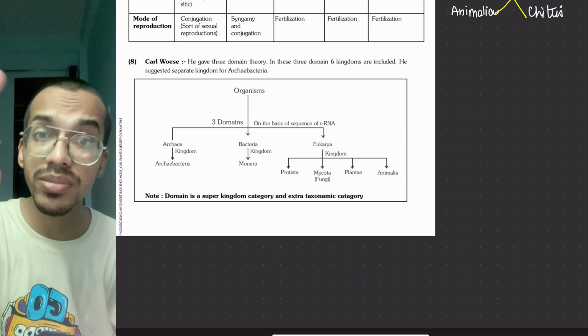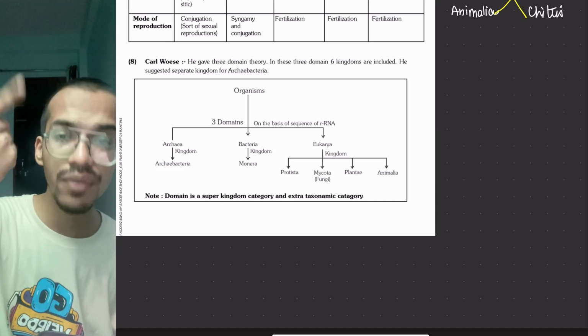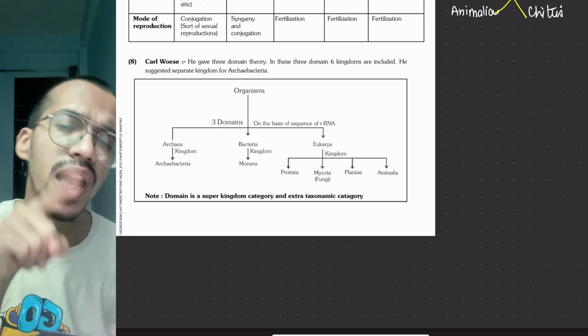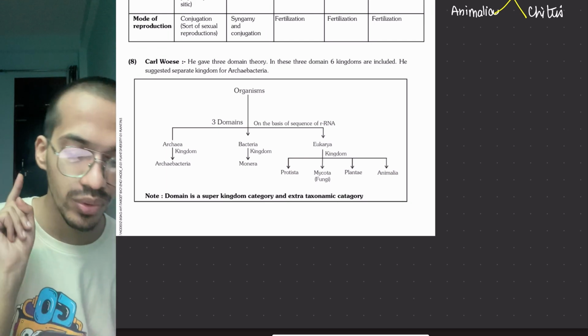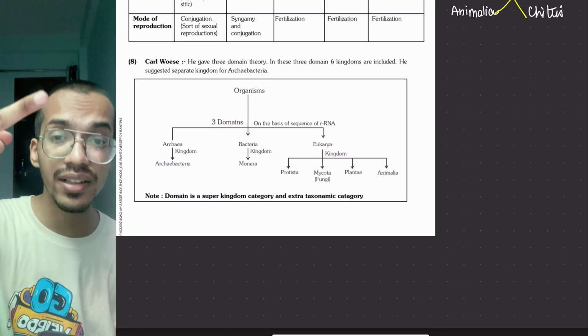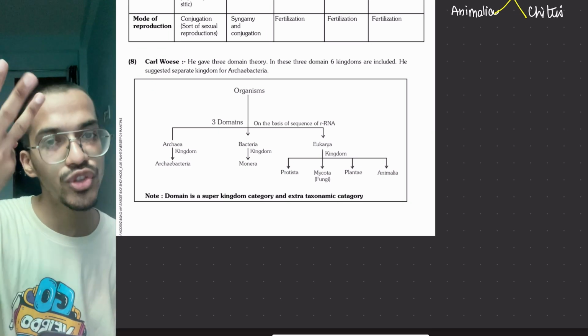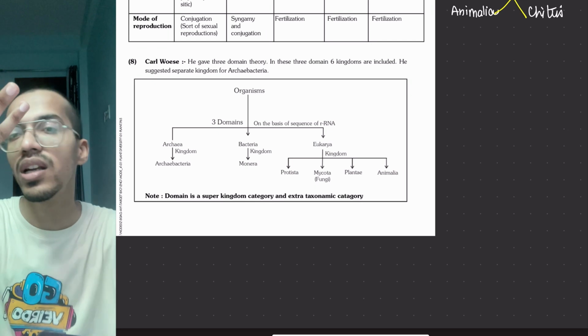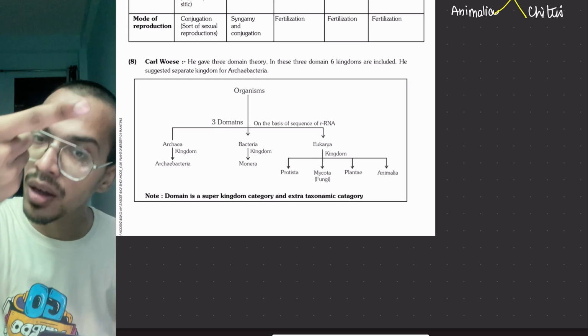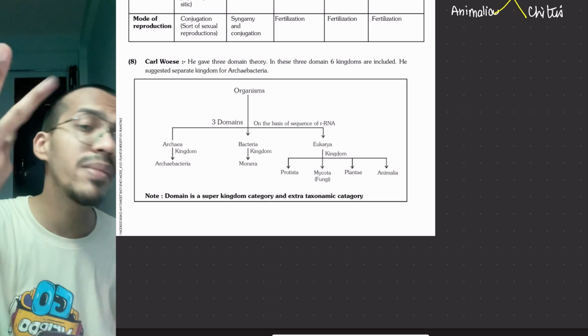The archaea form archaebacteria, which are very different. We will learn about that in kingdom Monera, because R.H. Whittaker, whose classification we are doing, put it into kingdom Monera. Then bacteria are kingdom Monera, and the last is eukarya. Eukarya form the last four kingdoms: kingdom Protista, kingdom Fungi, kingdom Plantae, and kingdom Animalia.